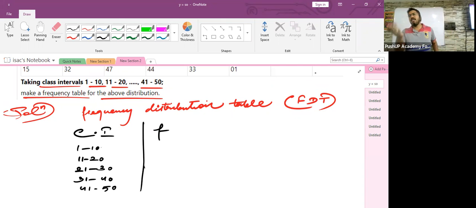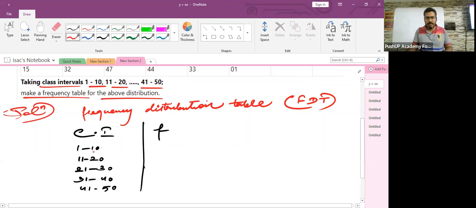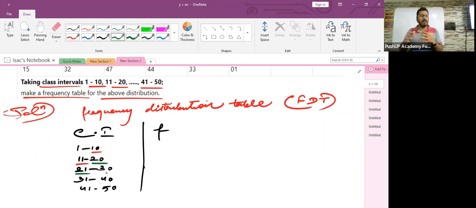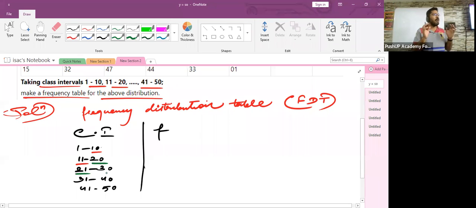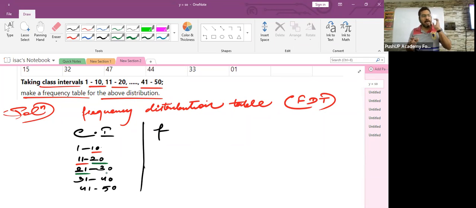Hello, children. So many times I told you, the given class intervals become discontinuous when the upper limit of the first class interval is not matching with the lower limit of the second class interval. See this, the upper limit of the second class interval is not matching with the lower limit of the third class interval. Whenever there is a mismatch between the upper and the lower limits of two consecutive class intervals, you call that kind of class interval as what? Discontinuous class intervals. If one more time I ask you this question and you are not able to answer, I'll throw you out of the class.